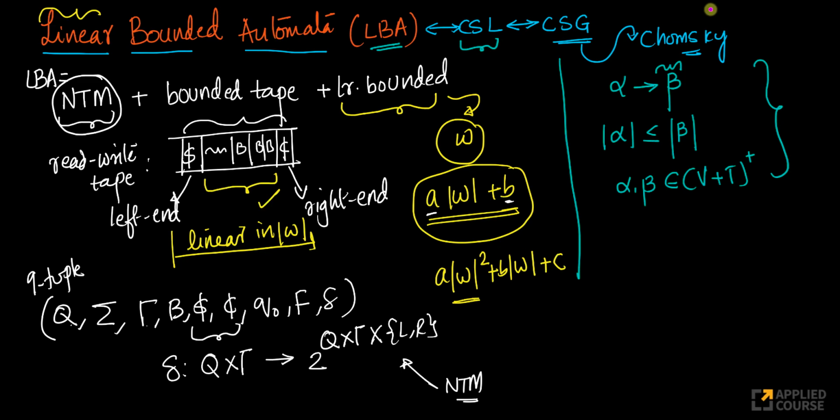When we learned about the Chomsky hierarchy of grammars and languages, we said that a context sensitive language does not contain epsilon. So whatever the context sensitive grammar generates, it cannot generate epsilon. There is no epsilon in a context sensitive language. But there is a small problem here.